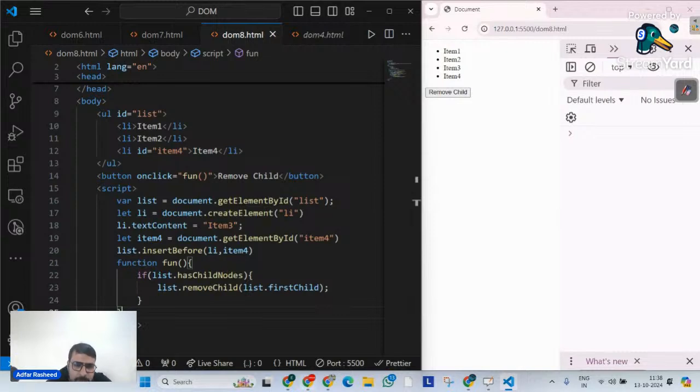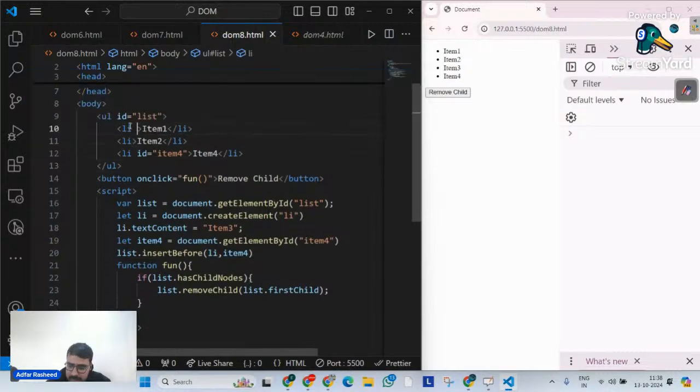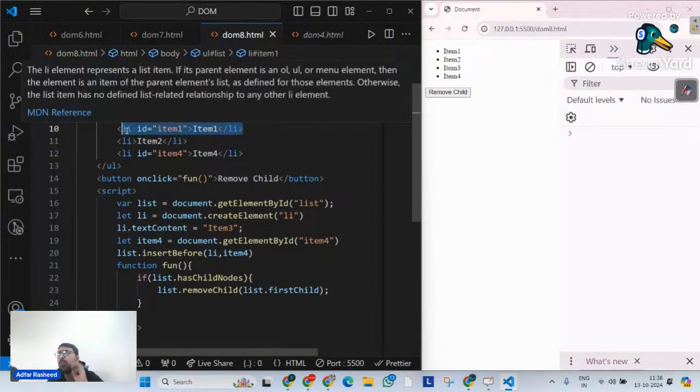Let's try to find out. So I will simply go here and create, let's suppose, a paragraph. Although let me try to make it a little bit clean. Okay, let's keep it like this. Let me create an ID, so the ID over here is going to be item1. I want to replace this particular element with a new one.